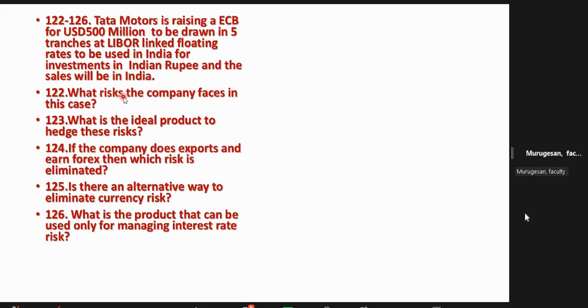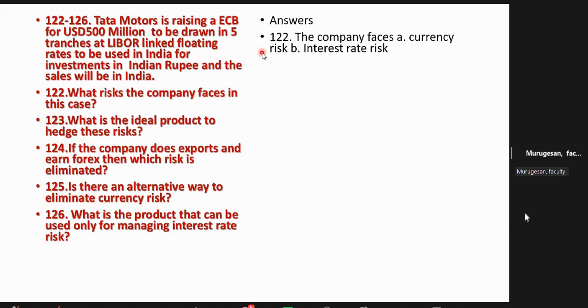Major, they are facing 2 risks. What are the 2 risks? Interest rate risk and exchange rate risk. Sometimes currency risk and exchange rate risk are the same. Don't get confused. Either they will call it currency risk or exchange rate risk. Both are the same. And the company is facing interest rate risk.